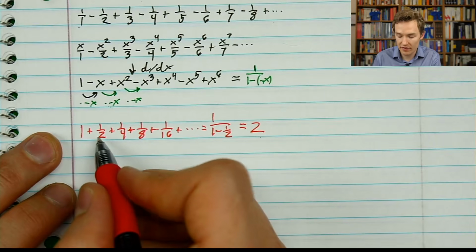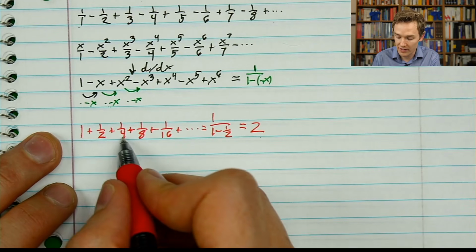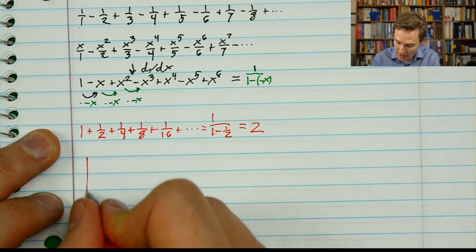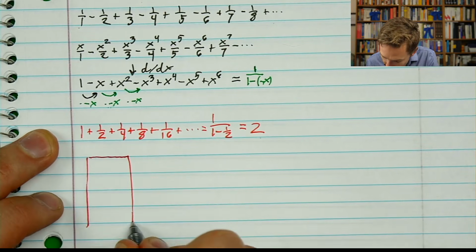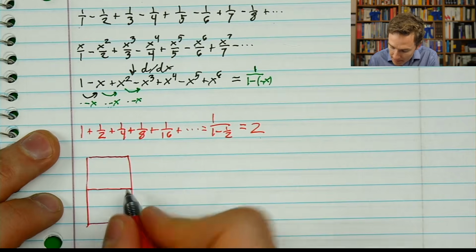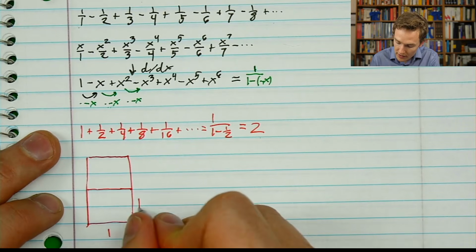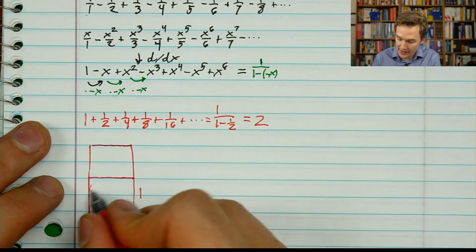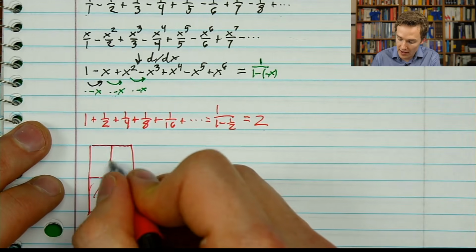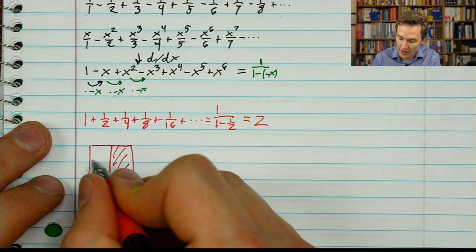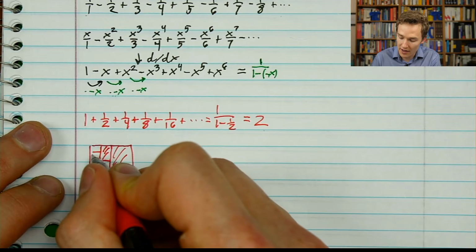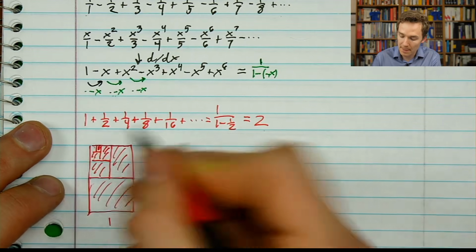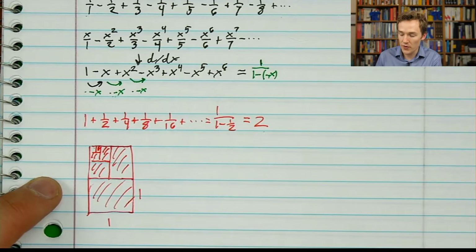And that actually kind of feels intuitive, that if we take 1 plus 1/2 plus 1/4 plus 1/8, you could even draw out a picture where, let's say, I've got a rectangle whose side length is 1, and 1 here. I can say the 1 represents this area, and then 1/2 represents this area, and then 1/4 represents this area, then 1/8 represents that area, and keep playing this game, and eventually it'll fill an area of 2.